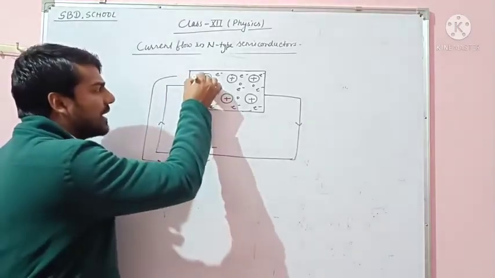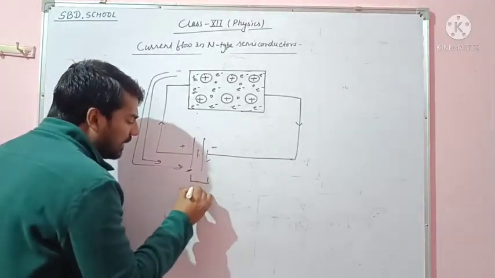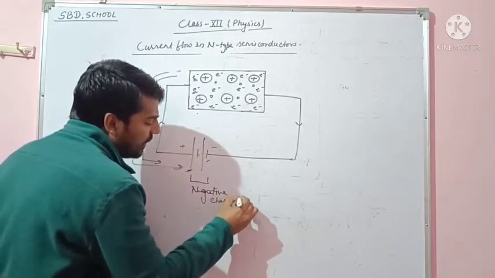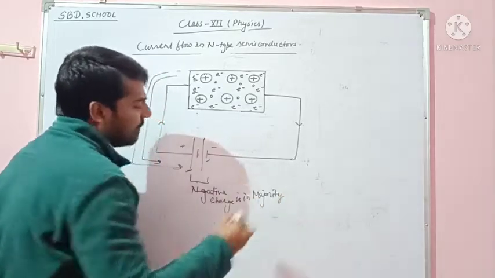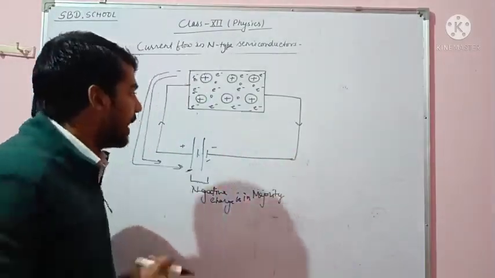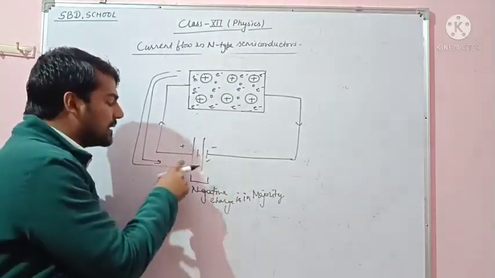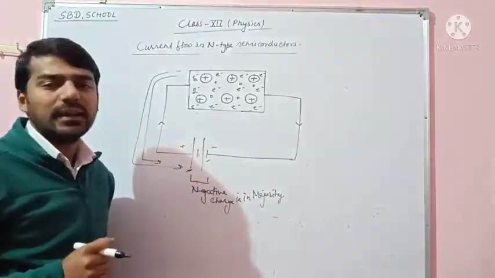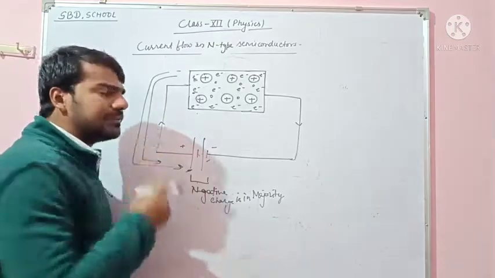Due to this, these electrons come to the positive terminal, and at the battery negative charge is maximum or in majority, because the electrons of the n-type semiconductor are combined with the positive charge of the positive terminal of the battery. Due to this, at the battery negative charge is in majority and positive charge is in minority, because these electrons combined with the positive charge of the battery.